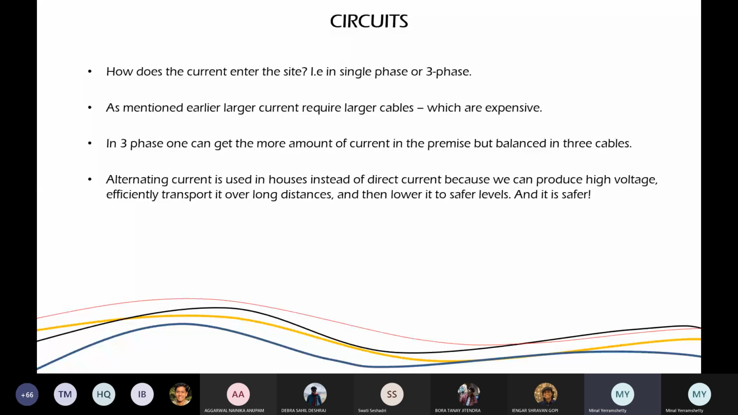Instead of direct current, because it can produce high voltage, efficient transportation over long distances, and then lower it to the safer level, which is possible in alternating current. And it is safer, okay, because it can throw you out. So these are the various reasons, like 4 or 5 reasons why AC is better than DC.